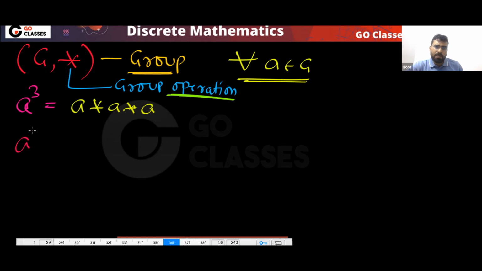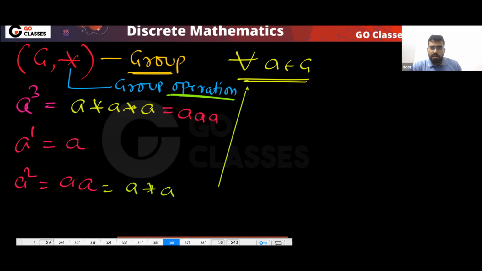What is a power 1? That will be a. What is a power 2? That will be a * a, and I can directly write it as aa, because it simply means I am doing the star operation. Now think about it and tell me what a power minus 3 means.